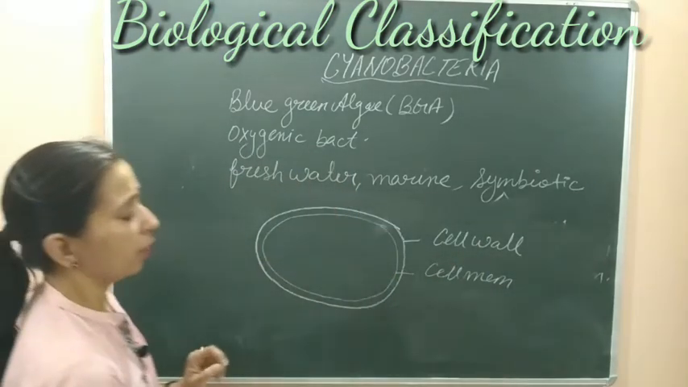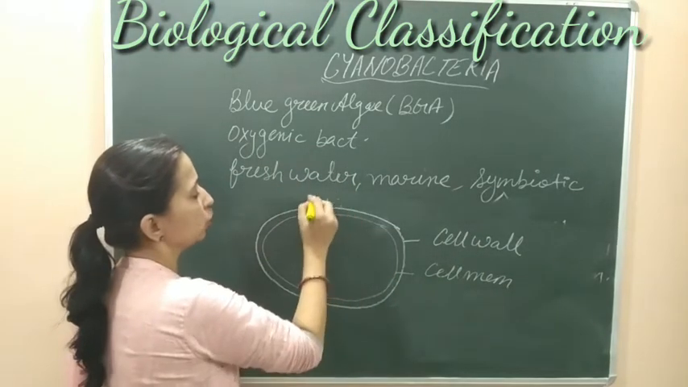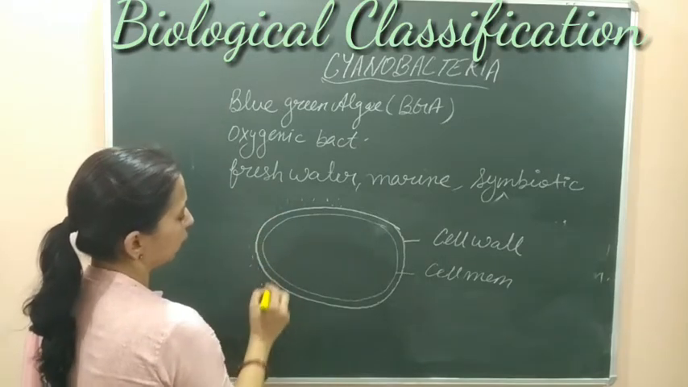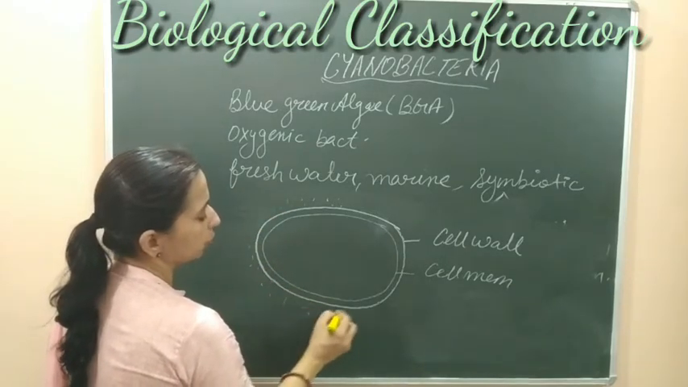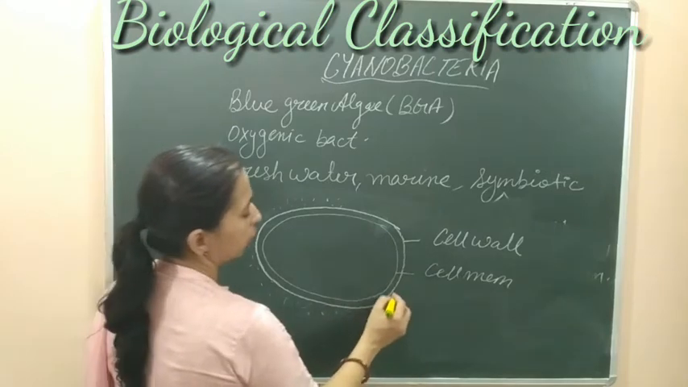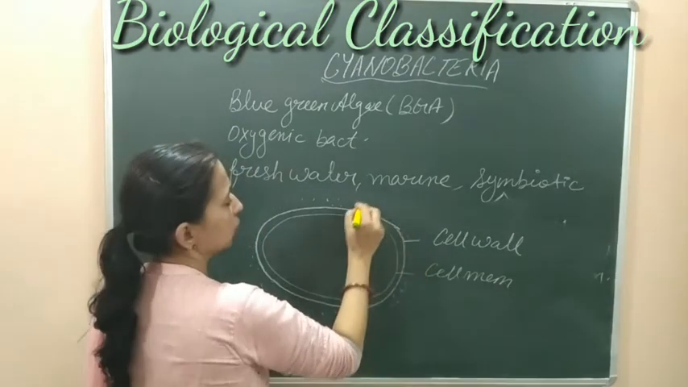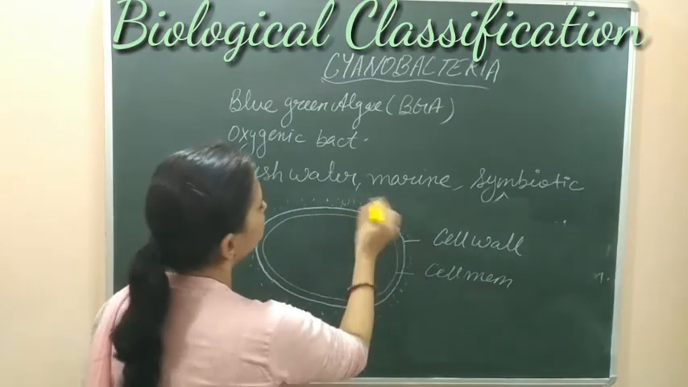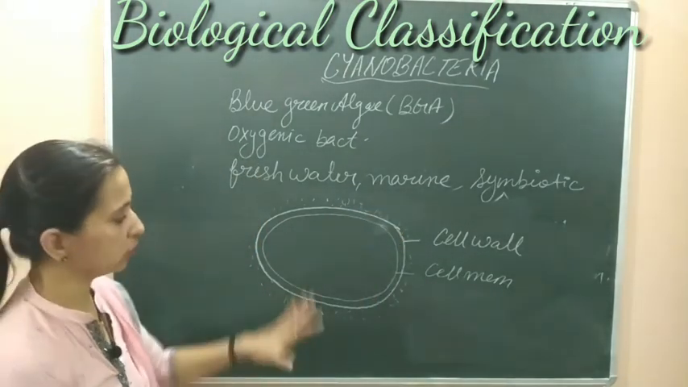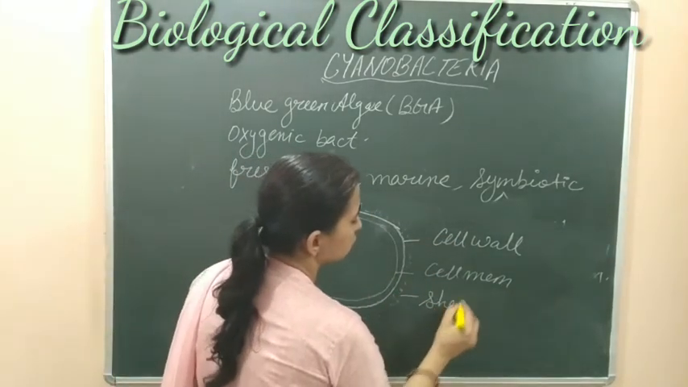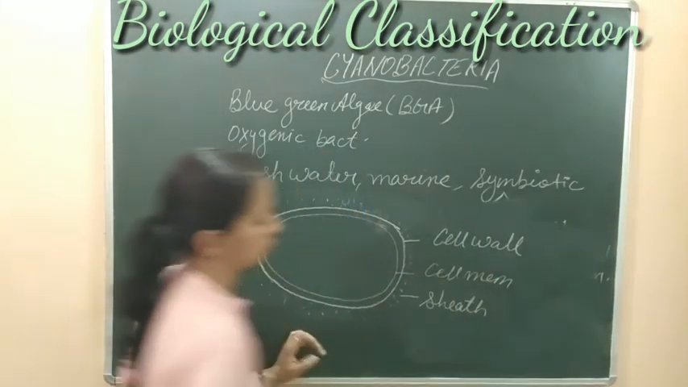There is no difference. But outside the cell wall, they have a sheet. A mucilaginous sheet is present in these bacteria. The cell wall के बाहर एक sheet present रहती है, and this is made up of mucilage. Gelatinous sheet or mucilage sheet, we can say, is present outside this cell wall. So this is the sheet.